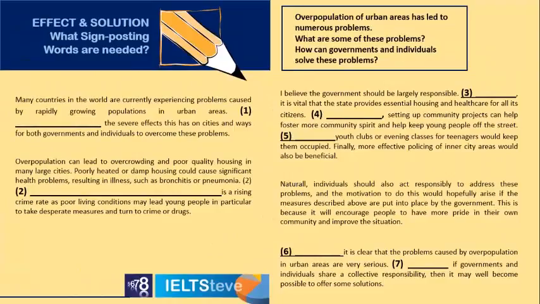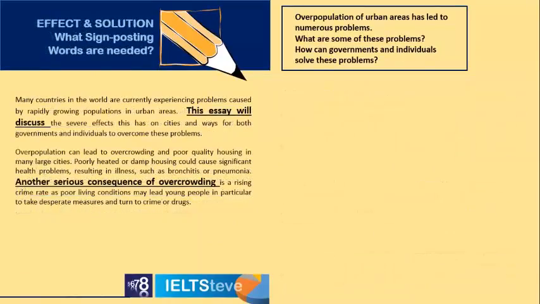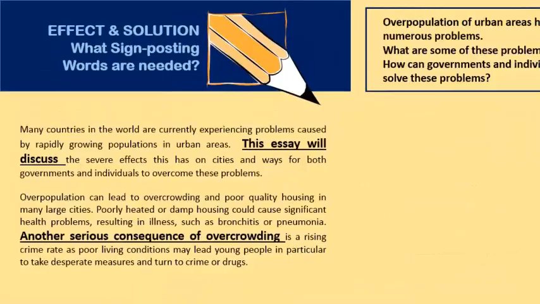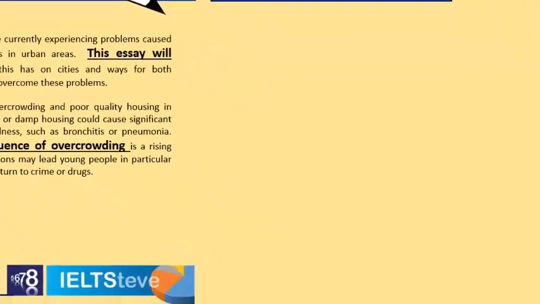So we've got a word at the start there in the thesis statement telling the reader what's coming. Then we've got a word in the middle of the body paragraph talking again about linking ideas together. Another serious consequence, because this is effect. It's good to use the effect language there, consequence. Then as we move around to solutions, now we notice they're guiding the reader through here very simply in this situation.